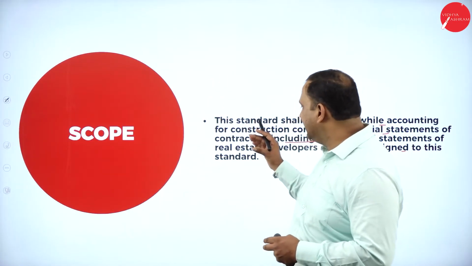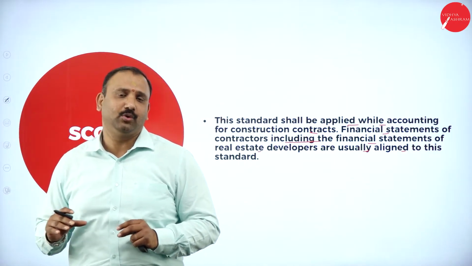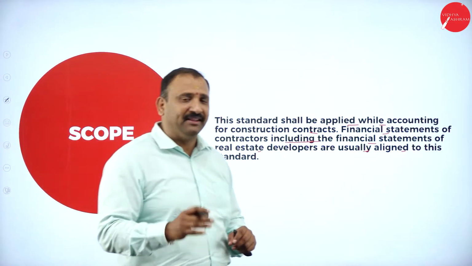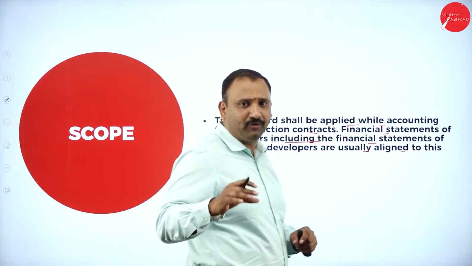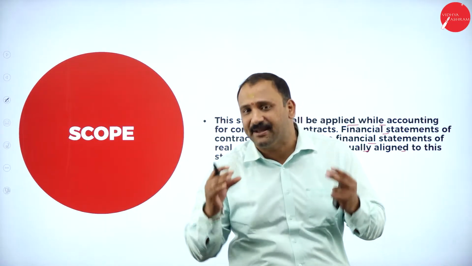And now this standard will try to address how they look into the revenue and cost factor, because for them the accounting standard, the way of looking at things, is slightly different. It might not be the same thing here.